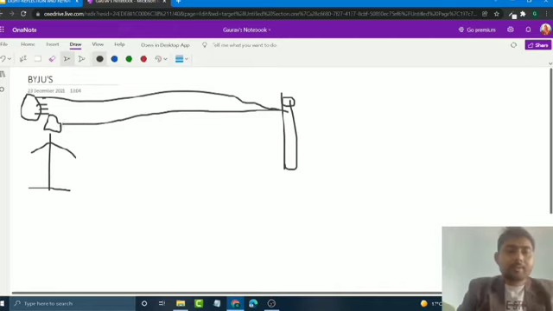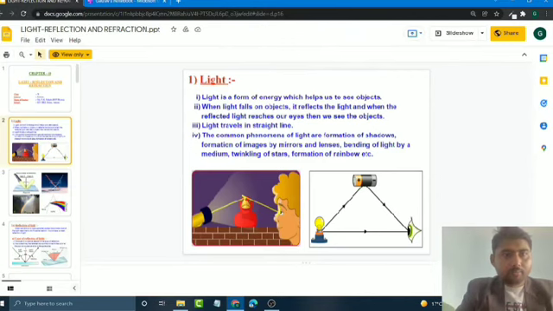When light reaches our eyes, we can see the object. This method is known as the reflection of light. Okay, so now we shall go through the reflection of light by PPT. Okay, understand?